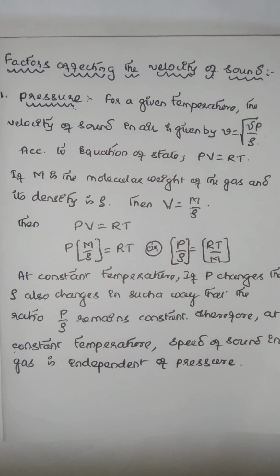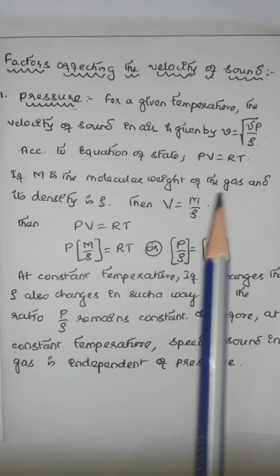Now in today's session, we shall understand what are the factors affecting the velocity of sound in air. The factors affecting the velocity of sound in air are pressure, temperature, density, humidity, and wind. Now let us understand what is the effect of pressure.